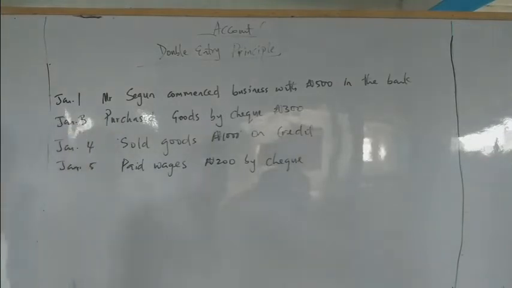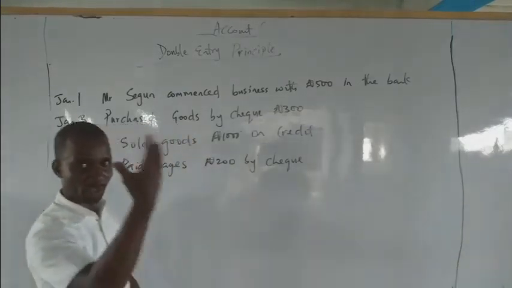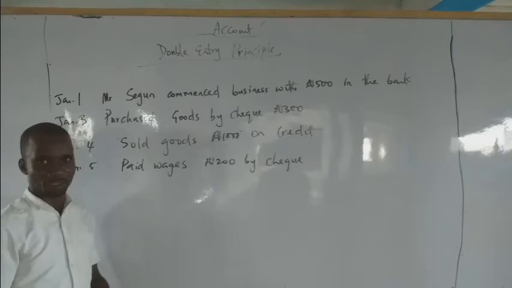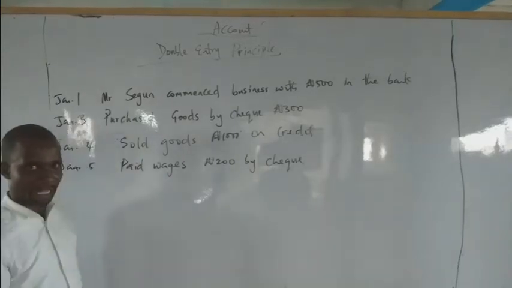One effect is giving, another effect is receiving. Let me repeat, giving and receiving. Even in real life situations, one person must always be giving, another person must always be receiving. Now, in a business transaction, what are you giving, what are you receiving? You are giving out value and you are also receiving value.